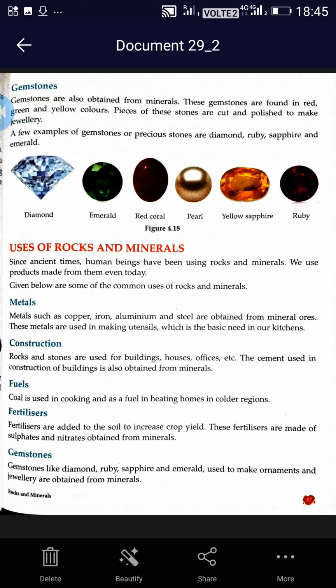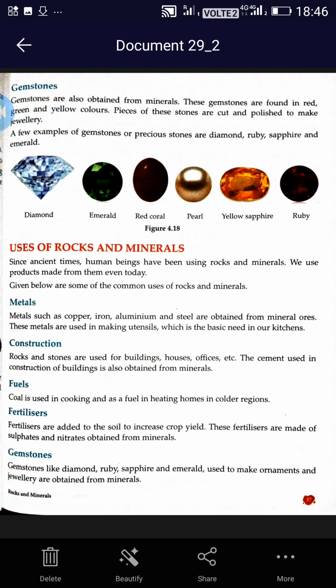Construction. Next point, construction. Rocks and stones are used for buildings, houses, offices, etc. The cement used in construction of buildings is also obtained from minerals. Next one is fuels. Coal is used in cooking as a fuel and as a fuel in heating homes in colder regions. Yes, in colder regions you must have seen that coal is used as fuel in heating homes also. And coal is also used in cooking in villages and all.